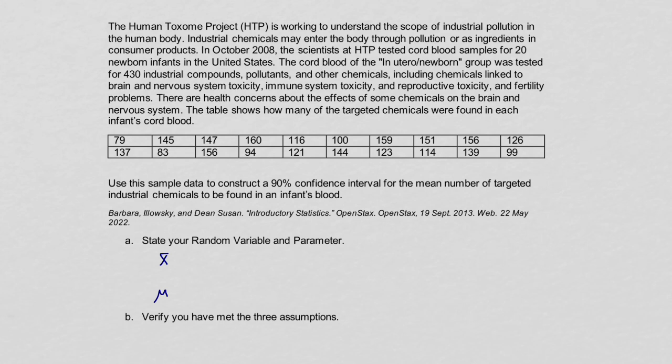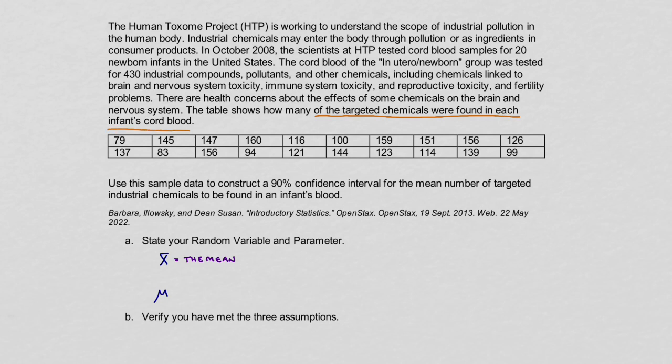Since we are dealing with x bar and mu, we know that the first word, or at least the first couple of words that are going to follow the description, say for x bar, will be the mean. The next question that we can ask ourselves is, great, but the mean of what? And if we're careful in reading through the narrative, we can actually pull the information here. We can talk about the mean number of the targeted chemicals that were found in the infant's cord blood.